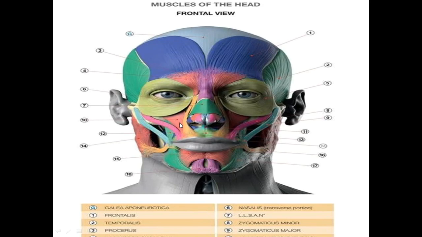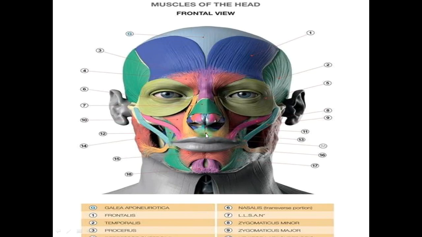This one is also levator labii superioris because it is attached to the lip. But what is the difference? This is attached to the nasal bones, so it is called levator labii superioris alaeque nasi. You can say both are levator labii superioris. These muscles are the levator labii superioris.